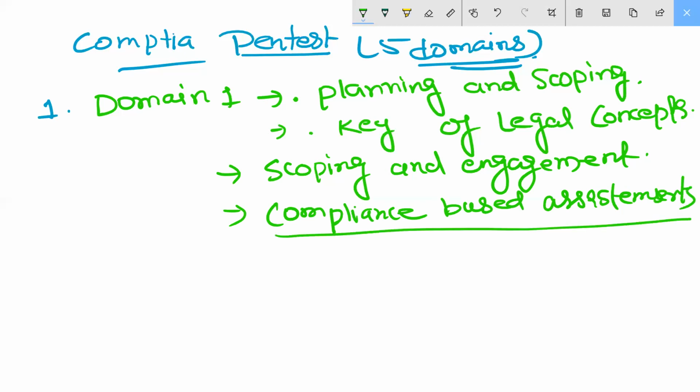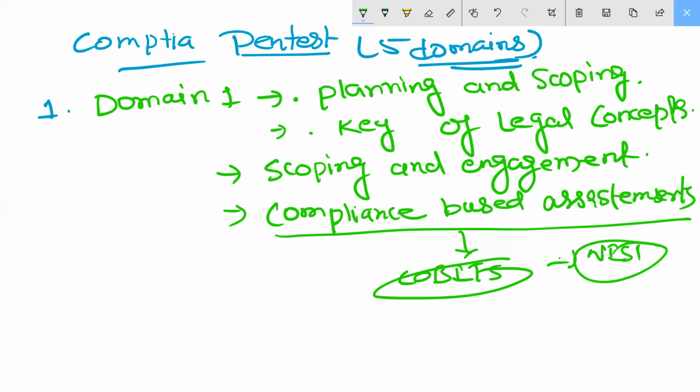When we are talking about this part, I told you about COVID, you remember? In the last class we discussed COVID and NIST. These terms are coming here. This is your domain 1 part. Then after, I'm sending you the syllabus today. You can check it.